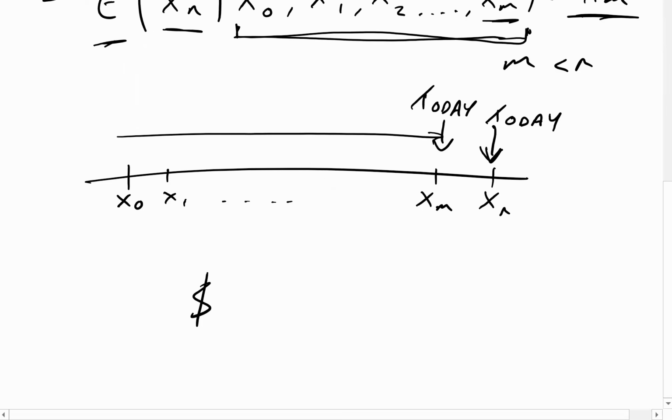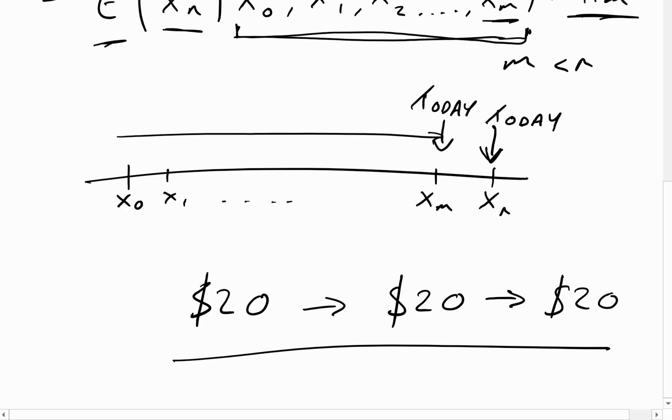And so, for example, it led to a paradox. Say we have $20 today, then what this martingale is saying is that we'll also have $20 tomorrow, and $20 the day after that, and $20 the day after that. So effectively, we'll still have $20. Now, of course, in reality, we won't. But we can use this martingale principle. This is what the maths is telling us, and then we can use that to actually make money from that. It's a little bit of a paradox.